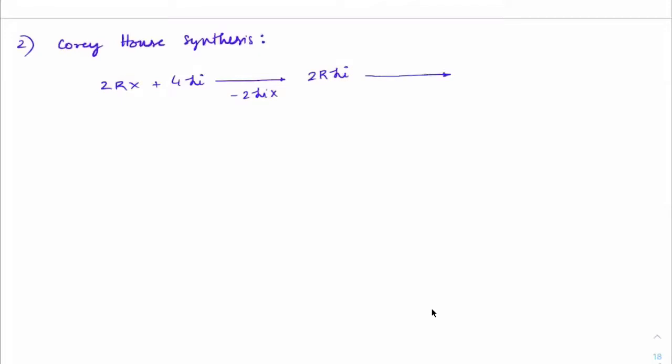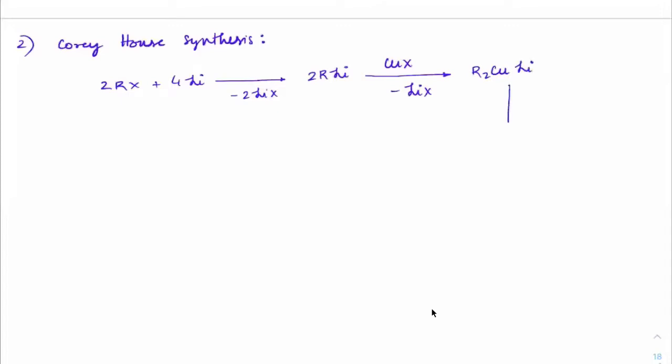This, when you treat with CuX, any cuprous halide, would give minus LiX and R2CuLi.